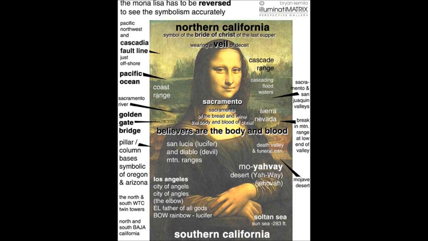Look very closely where the bridge is in the painting. Now focus in and see where the city of San Francisco and San Francisco Bay are located on the outline of California. This all lines up so incredibly close with no distortion of the painting, other than reversing it, and simply sizing the state of California until it covers the Mona Lisa herself.